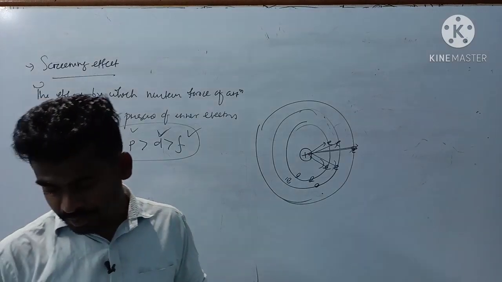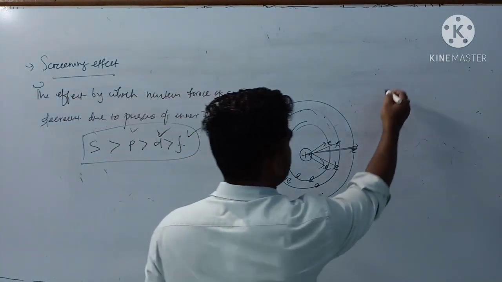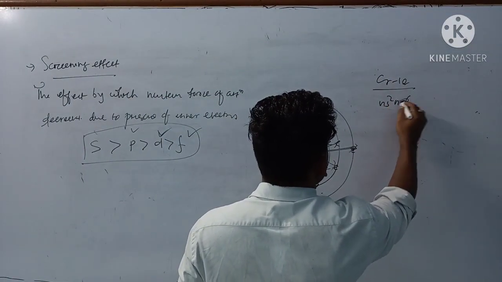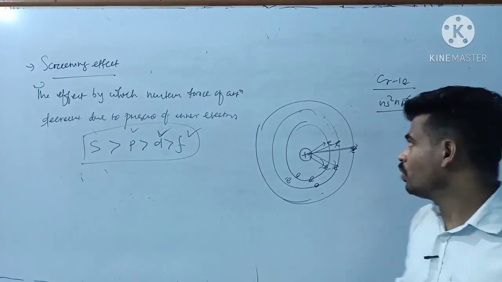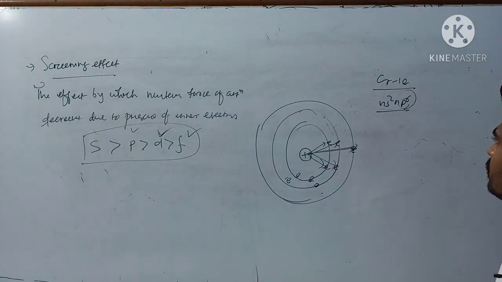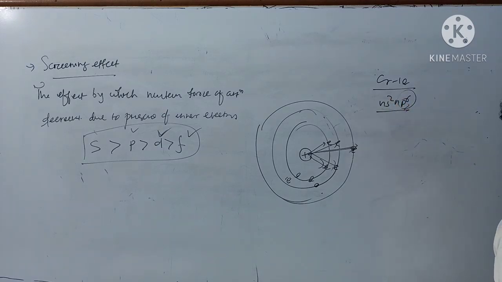Next, ionization energy of elements present in group 18. Group 18 has the configuration ns2 np6, a fulfilled configuration. So they don't need to lose any electron from this shell, and gaining an electron is also difficult because they have a complete octet configuration.